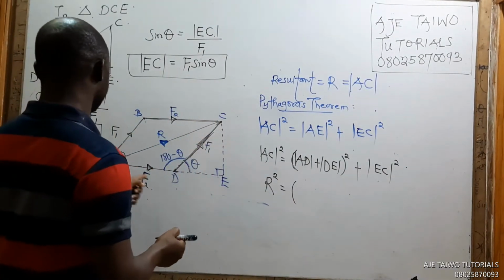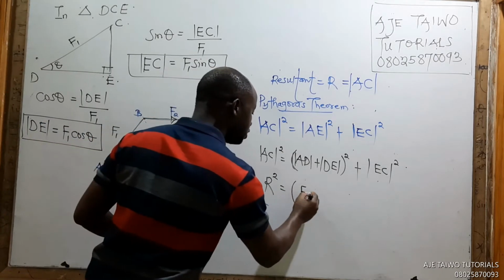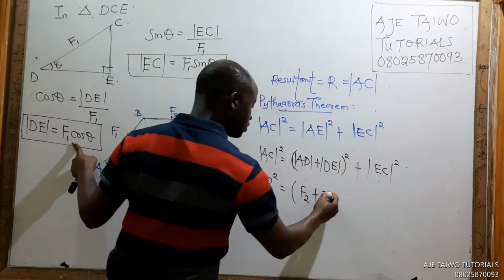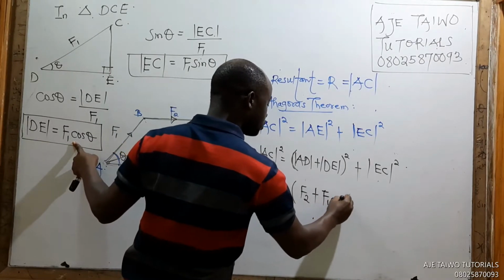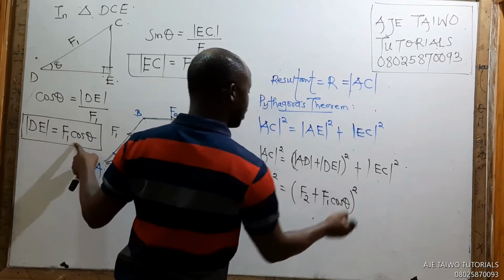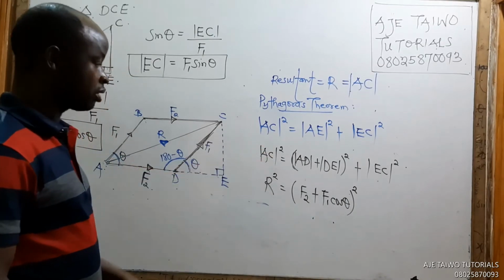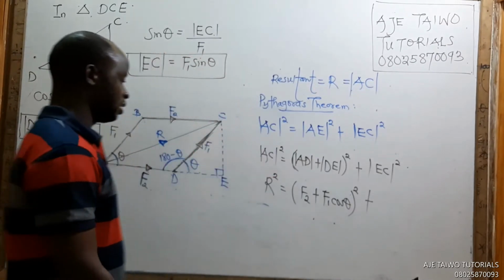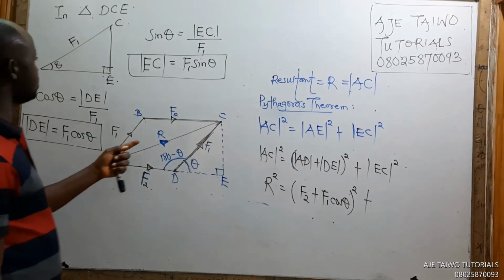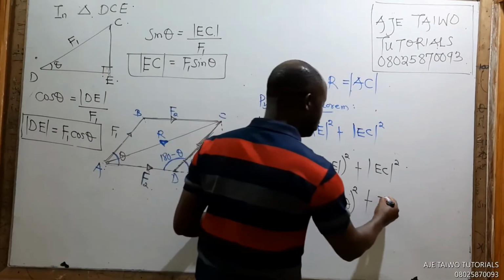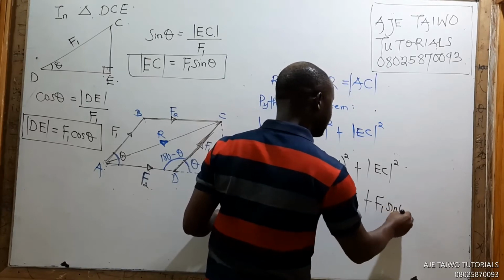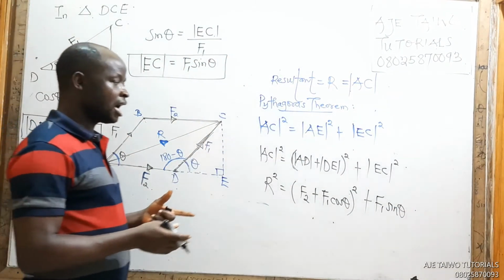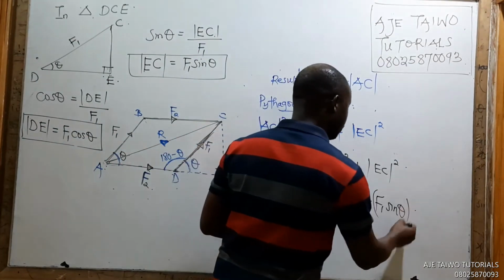AD is F2, thank you. AD is F2 plus DE, and DE is F1 cos theta, all squared. Plus EC, which is F1 sin theta. Don't forget what theta is: theta is the angle between F1 and F2 from the question.